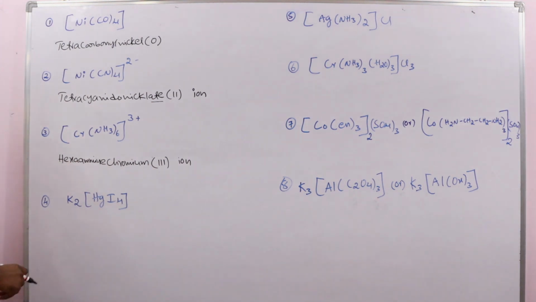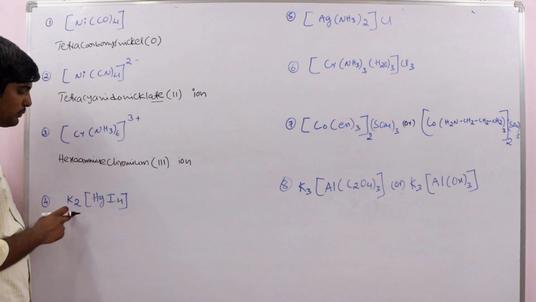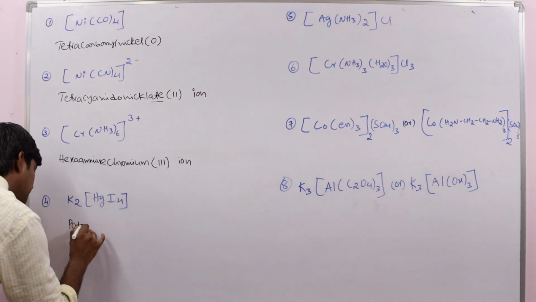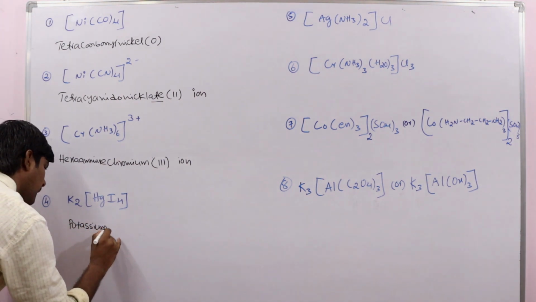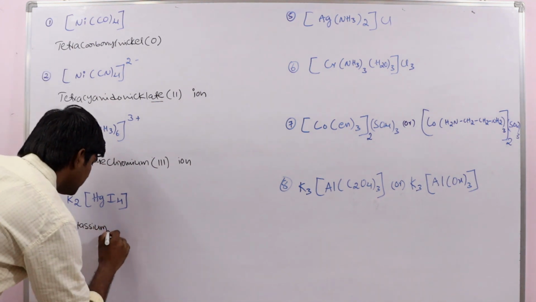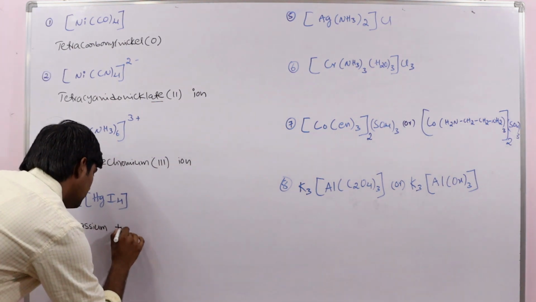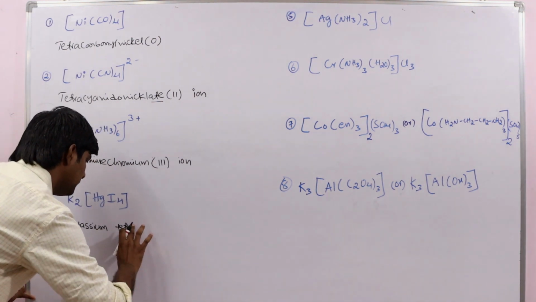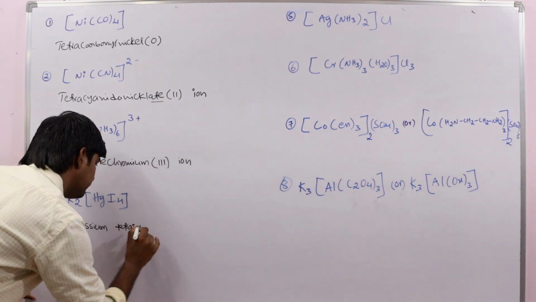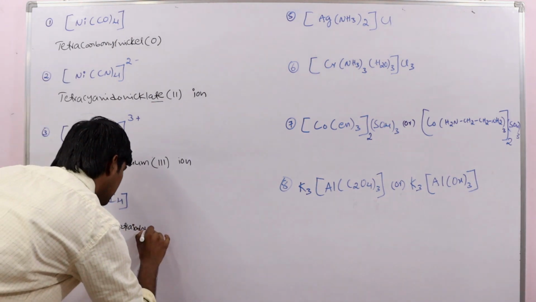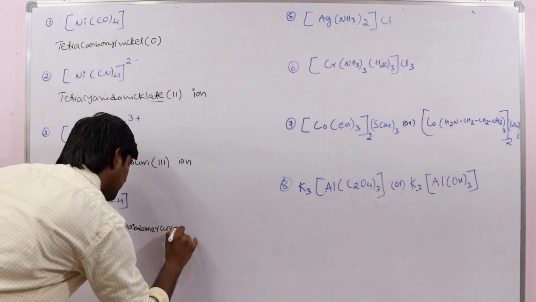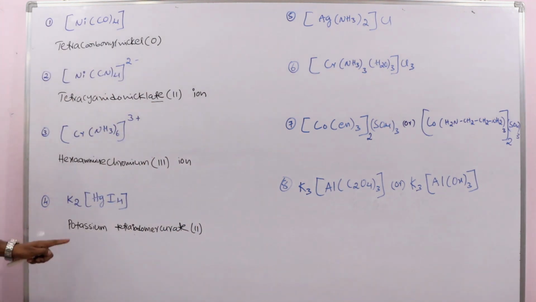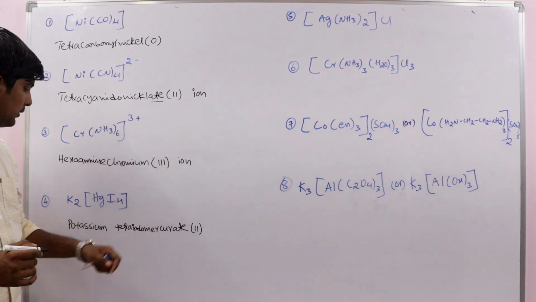Next, look at this one. This one has both an ionic sphere as well as a coordination sphere. This is an ionic complex. So first, potassium. Leave a single space. Tetraiodo. Mercurate 2. So, potassium tetraiodomercurate 2.